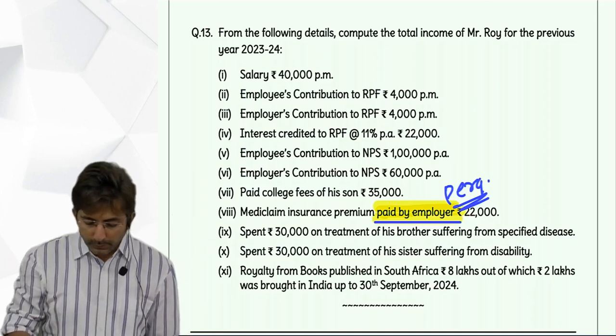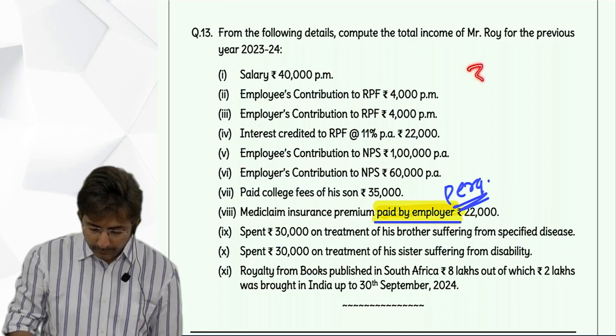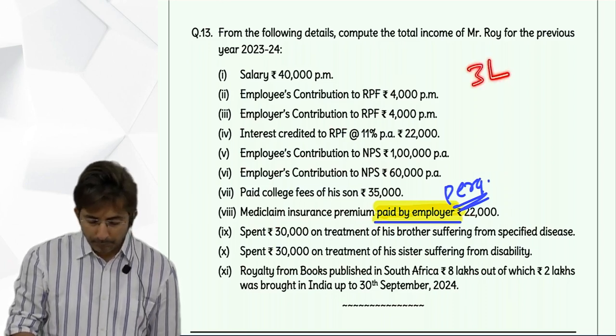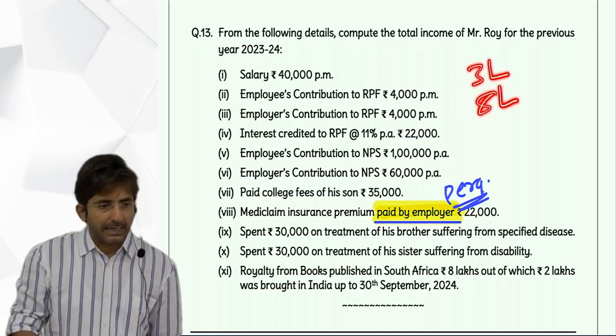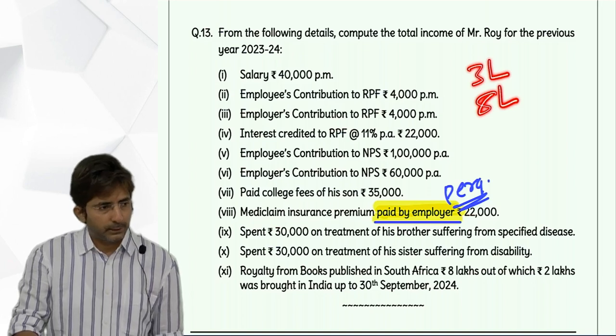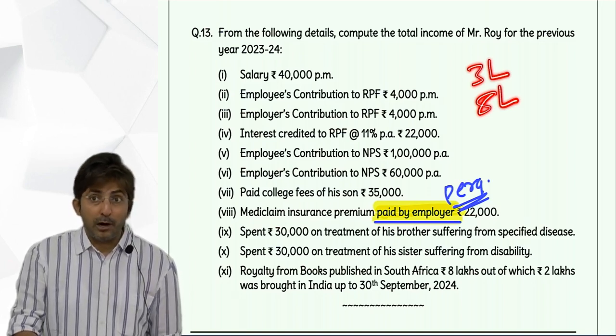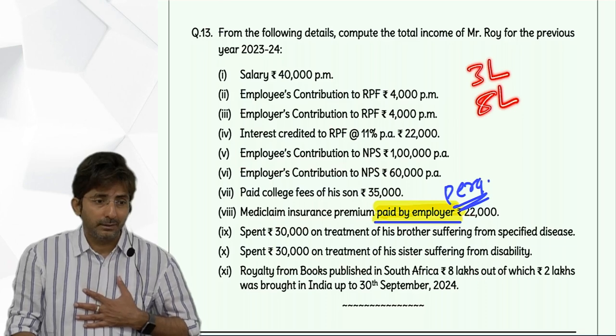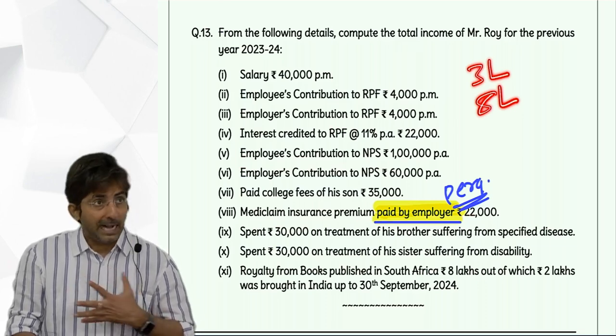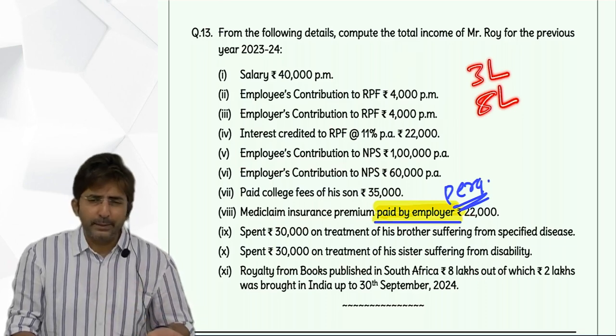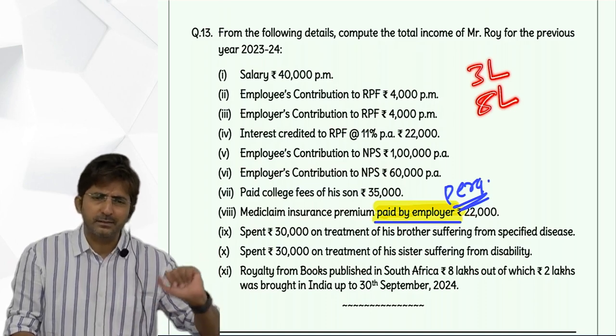But see, what is the formula for 80QQB? 3 lakhs is a fixed amount and royalty based on 15%. So we'll assume that the 8 lakhs amount is based on 15% only. We don't know what percentage of sales my royalty income is. I am the author, I want 8 lakhs. So we'll assume it is based on 15% of sales.